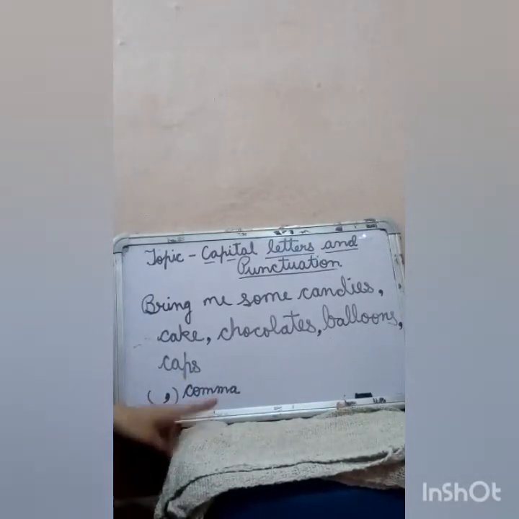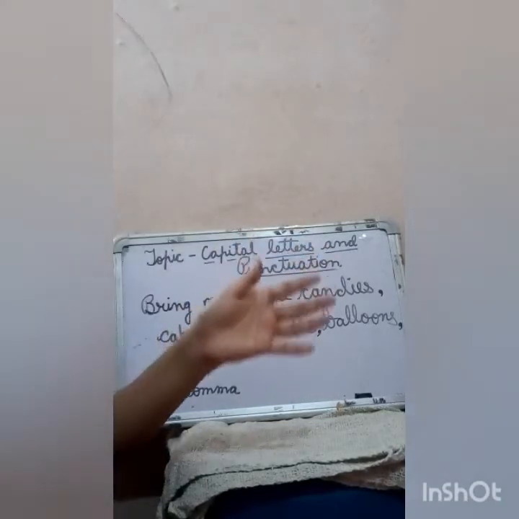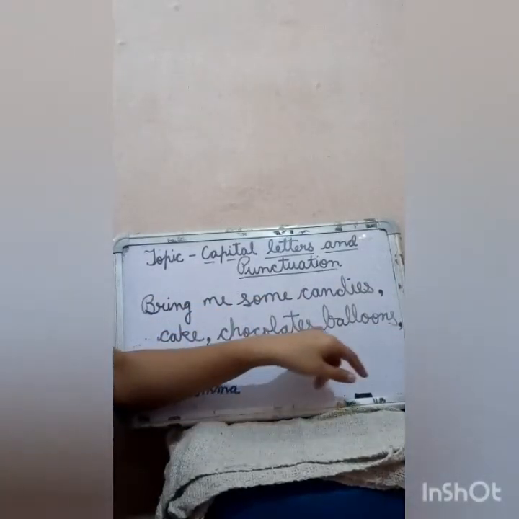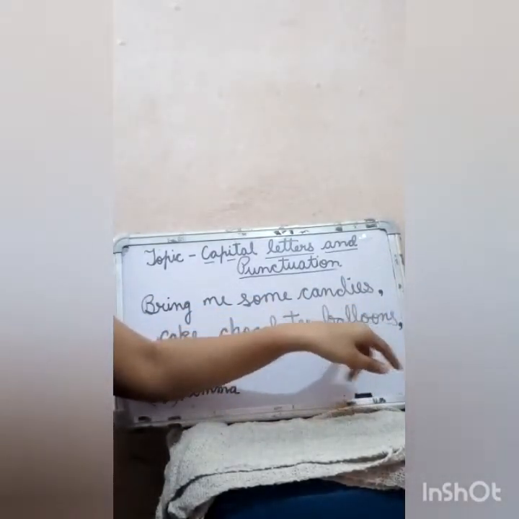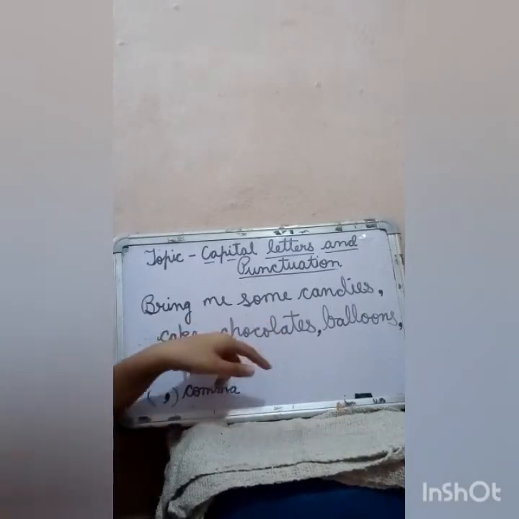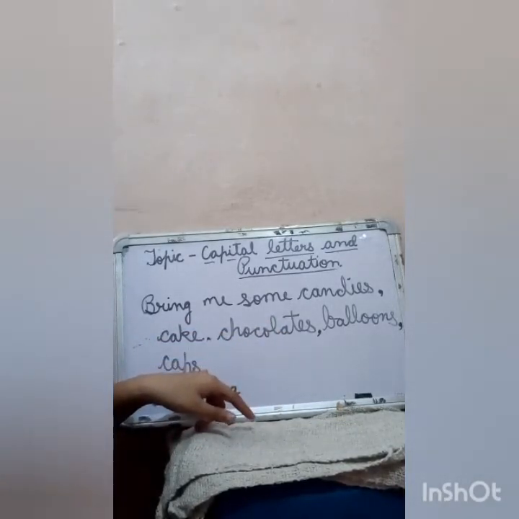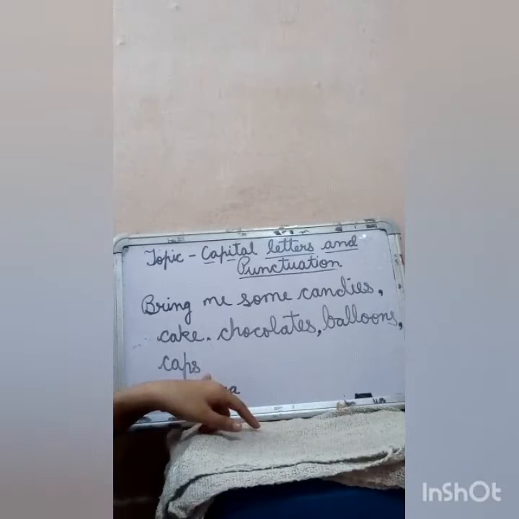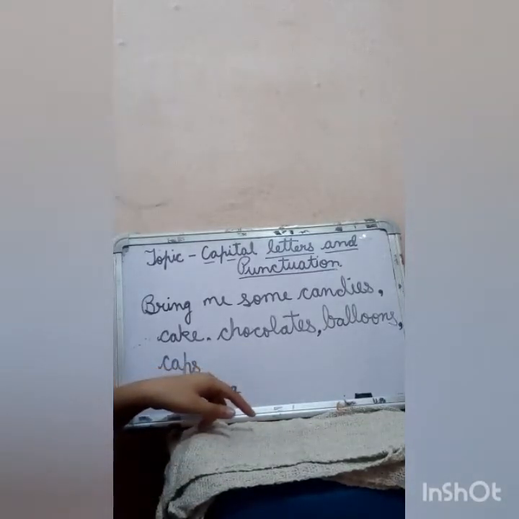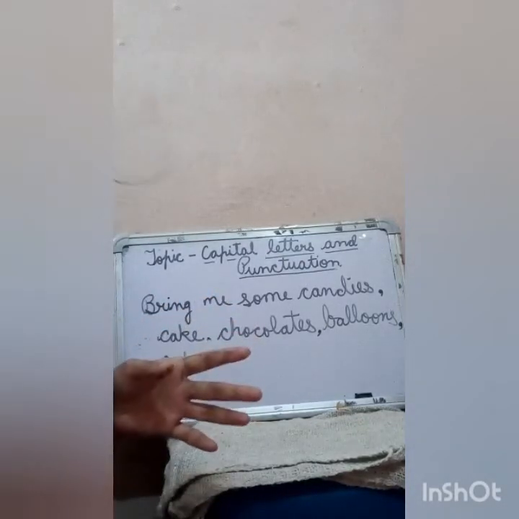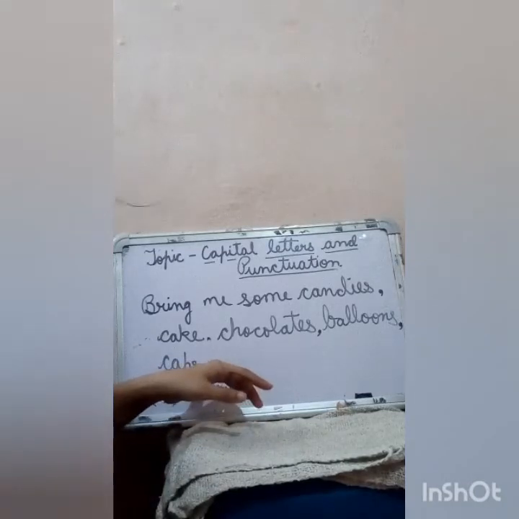When we have to separate the list of things, list of words, then we put a comma after every word in between, but we will not put a comma after the last word. For the last word of the list, we will not put a comma.